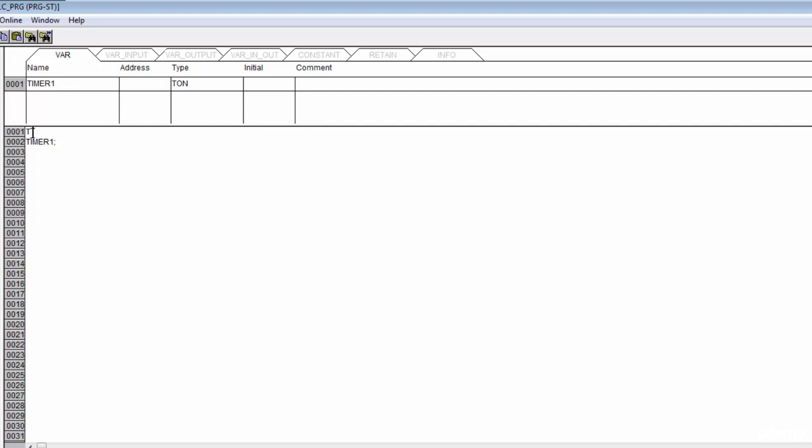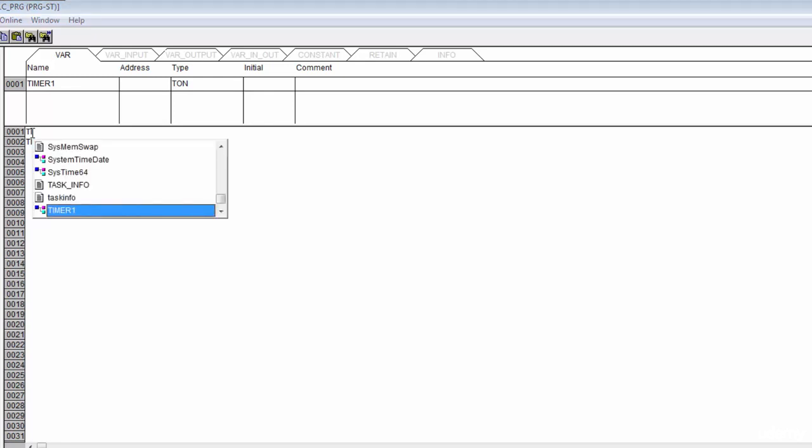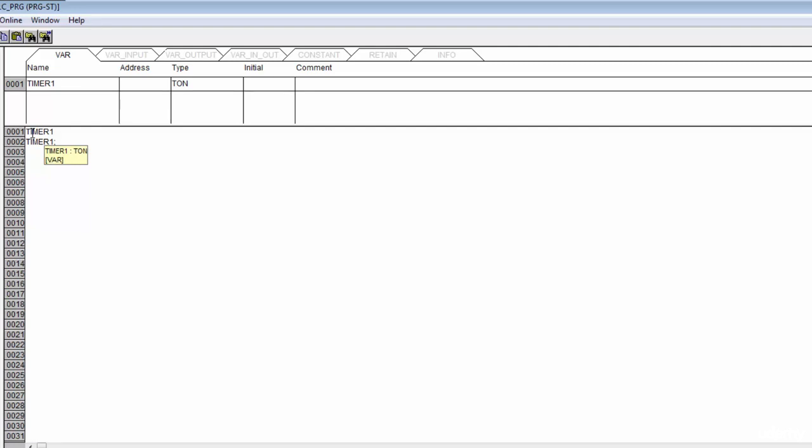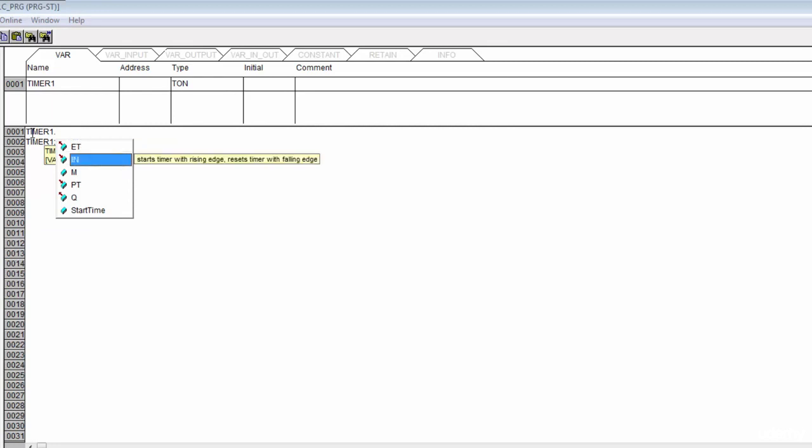So I'm going to start typing TI, and I can press Ctrl+Enter to get my autocomplete. Once I've got that, all I have to do is hit dot. And once I hit dot, there we go. I've got my parameters. I've got my elapsed time here. There I've got my input. I've got this M, which says it's an internal variable. I'm not even sure what that M does, but I know it's something we don't need to use, so let's not worry about it. There's our preset time. We know we're going to need that. There's our Q, and Q is going to tell us that this thing is done. Start time is another internal variable, so for our intents and purposes, we're just going to act like that doesn't even exist.